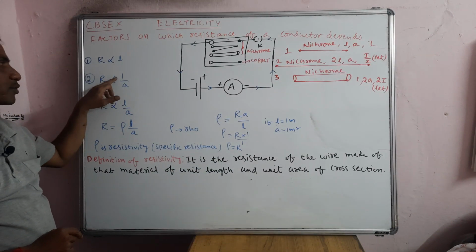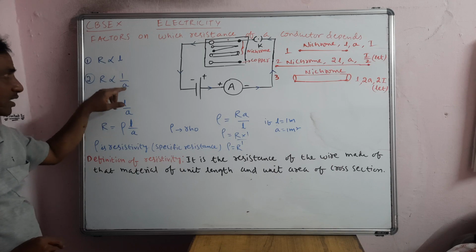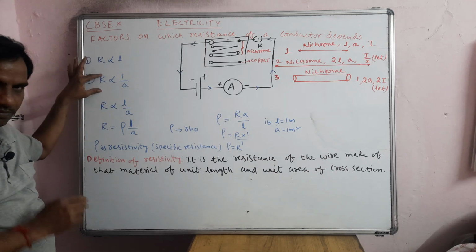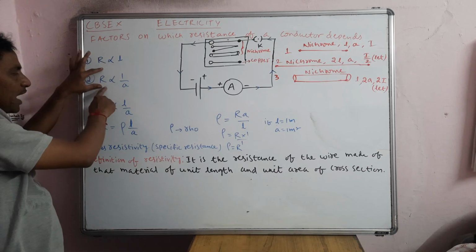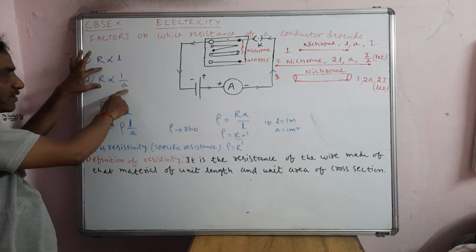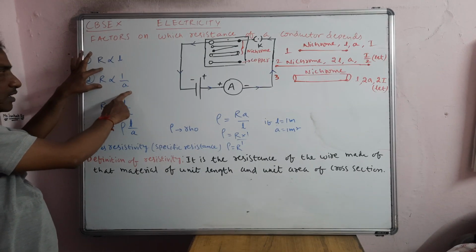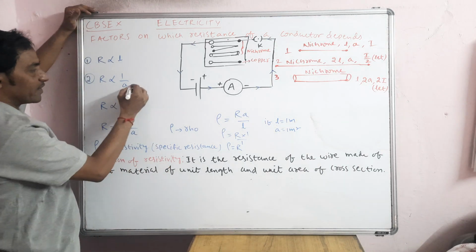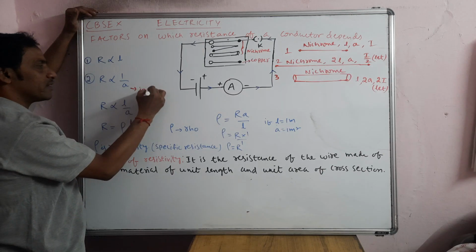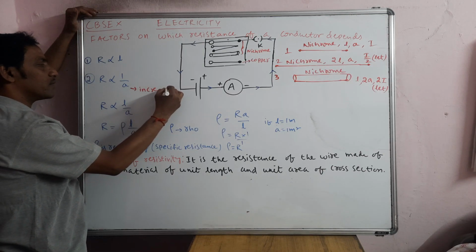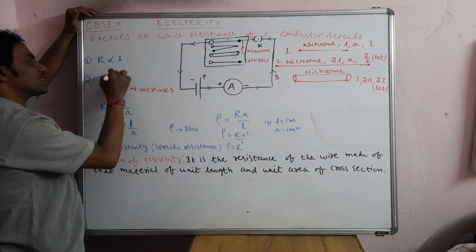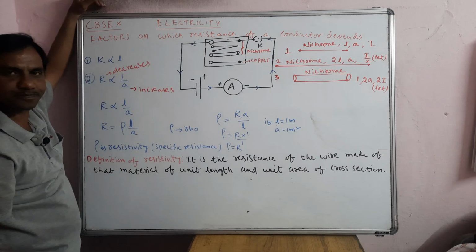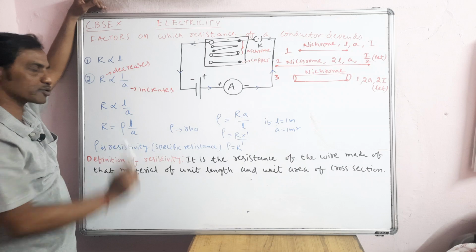R is proportional to 1 by A. Whatever quantity is on the left side is generally called the subject. After the proportional symbol, if anything is in the denominator, it behaves oppositely. When A increases, resistance will decrease, that is the meaning. This is called inverse proportion.